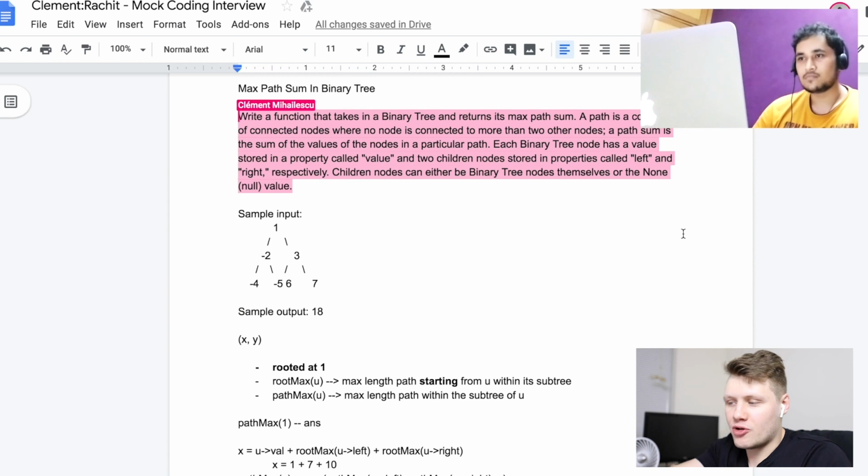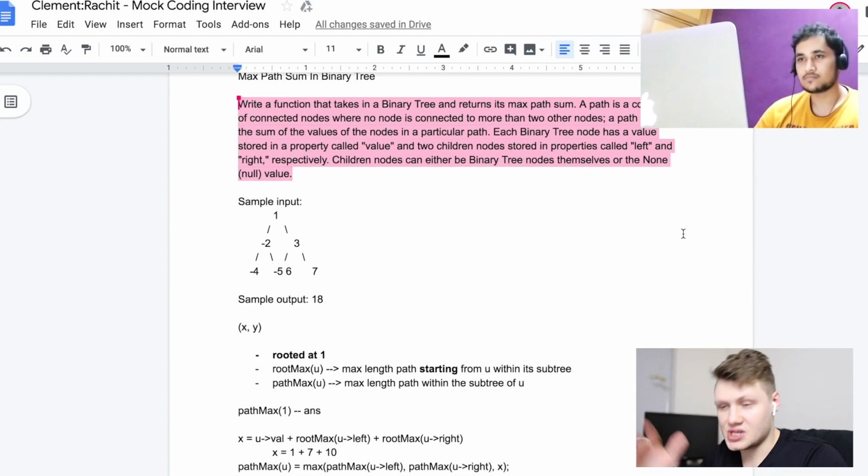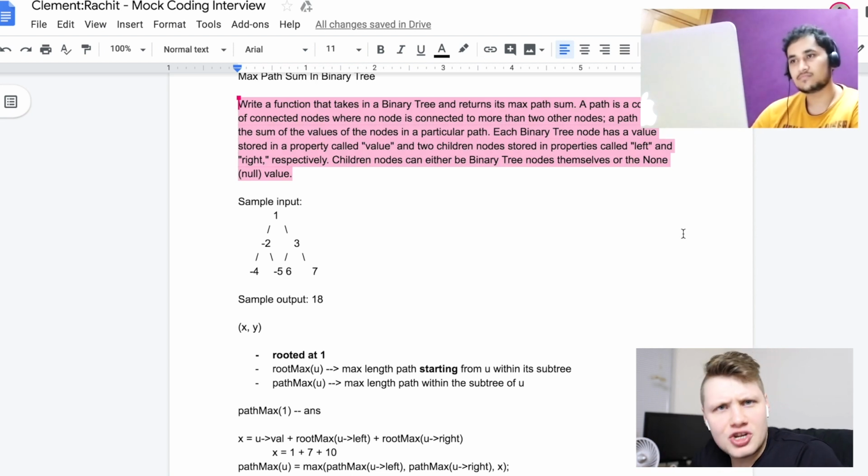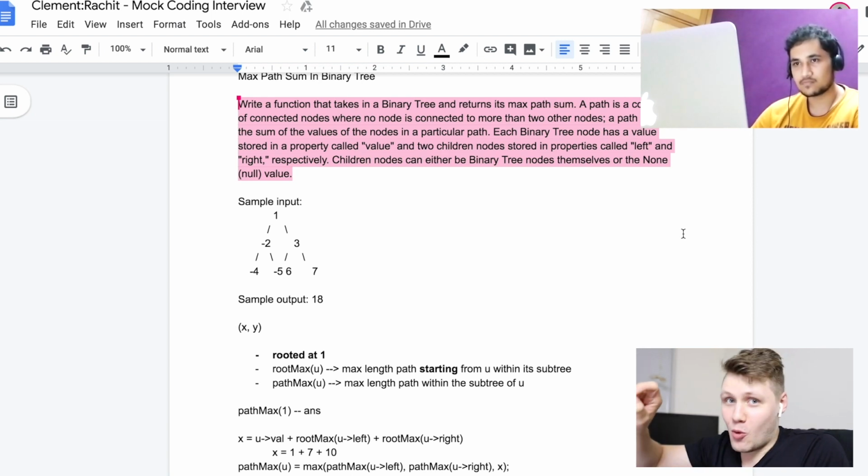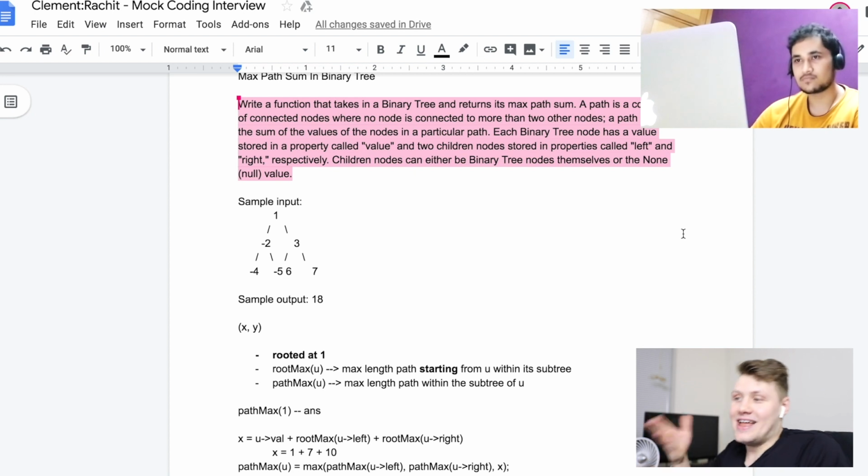By the way, the full prompt comes from, this is a problem on Algo Expert, the second one. The first one I sort of came up with, so it's not there. The second one is on Algo Expert. It was very hard to describe and to give an example of a path without a whiteboard where I can kind of draw the path. And yet Rachit was able to handle that situation pretty well, and handle the confusion pretty well. He didn't get nervous or anything, which I think played to his advantage there.